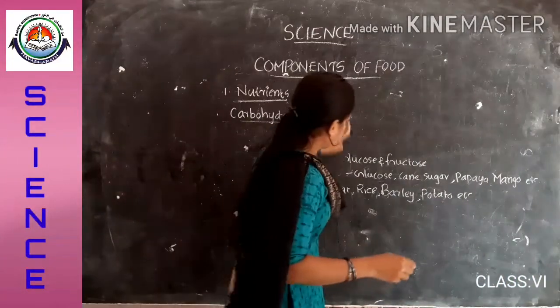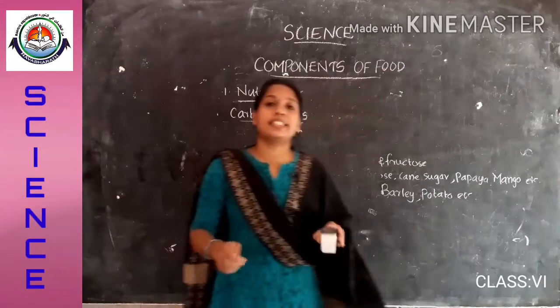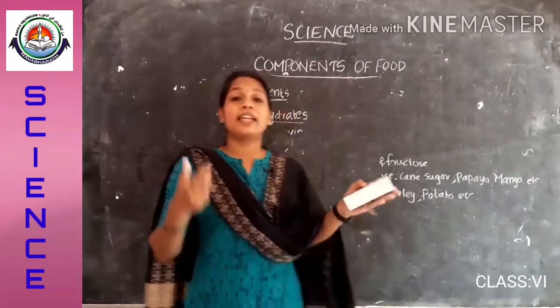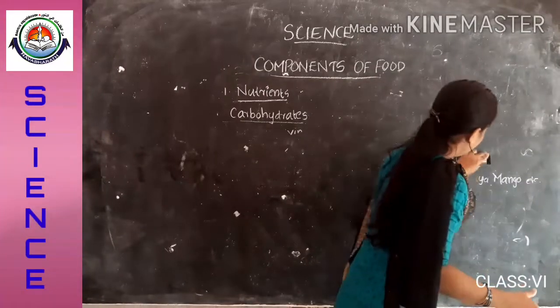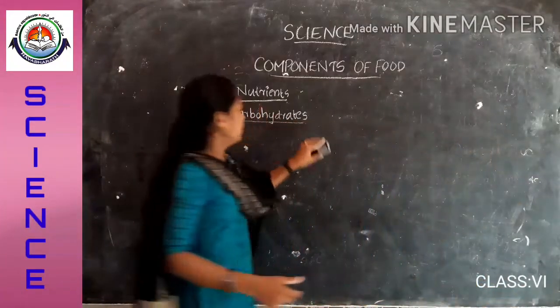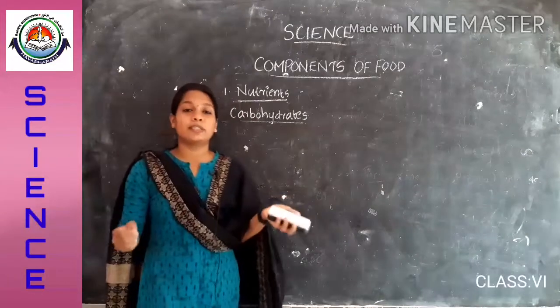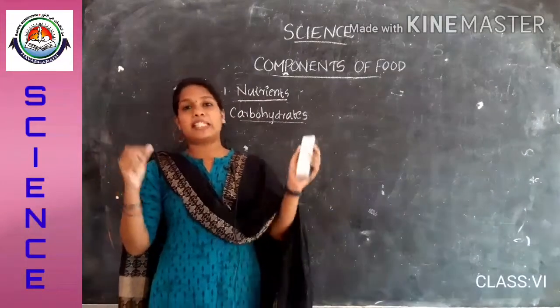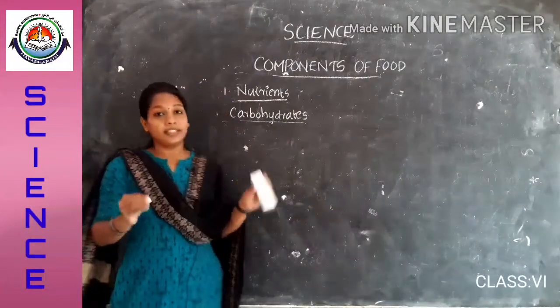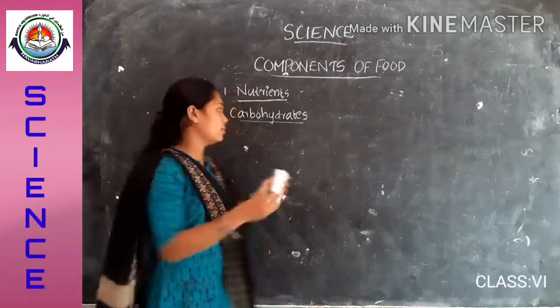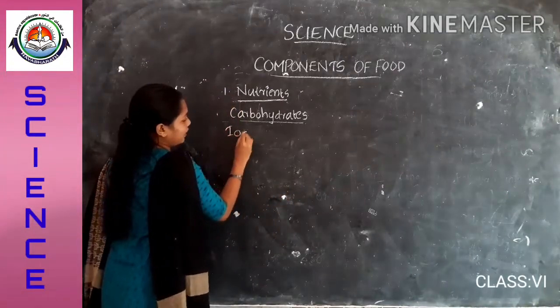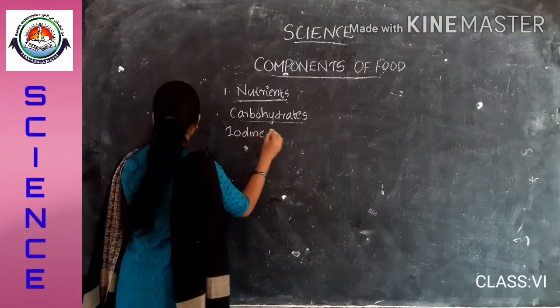Now we are going to study how to test carbohydrate in a given food material. How to test it? The carbohydrate can be tested by using a small experiment, that is the iodine test. So, we require iodine solution for that. Iodine solution.